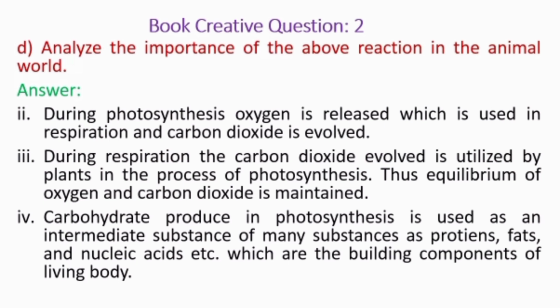Now, we will learn about another importance of photosynthesis in the animal world. In photosynthesis, carbohydrate is produced, and this carbohydrate is used as the intermediate substance of many substances like proteins, fats, nucleic acid, etc. And these substances are considered as the building components of the living body.